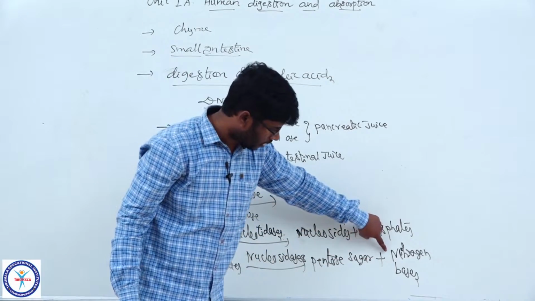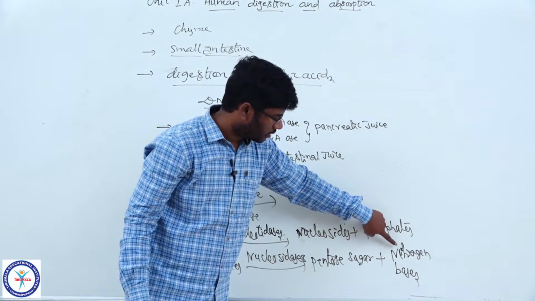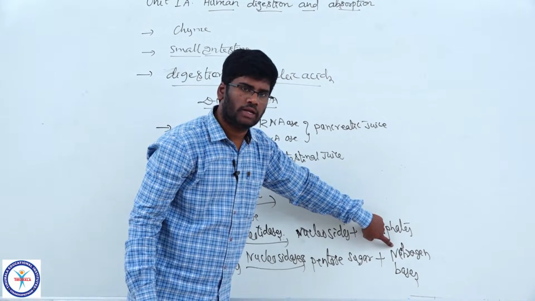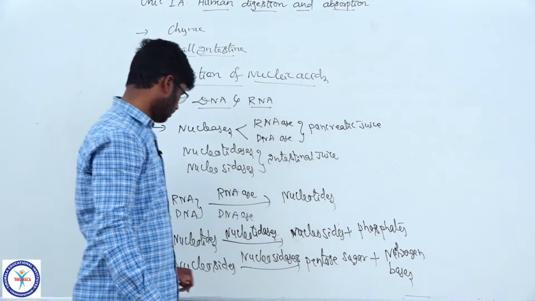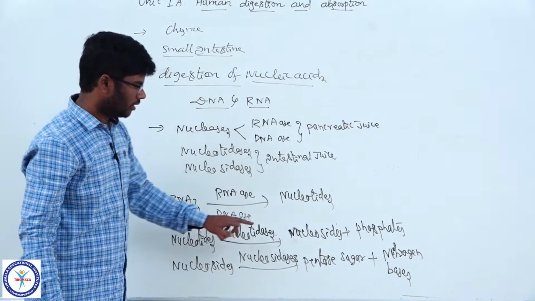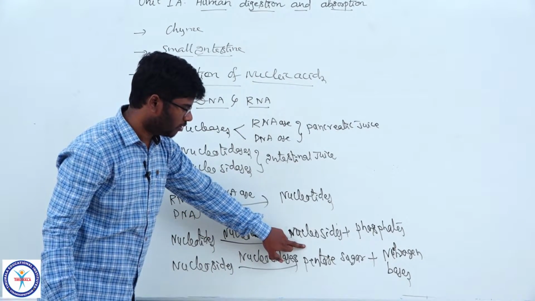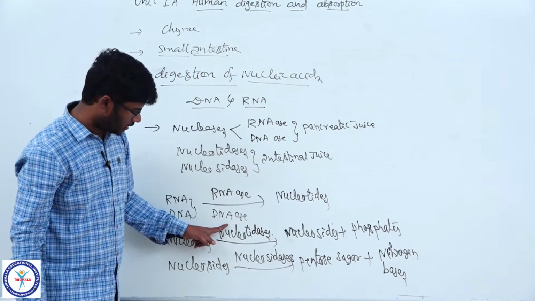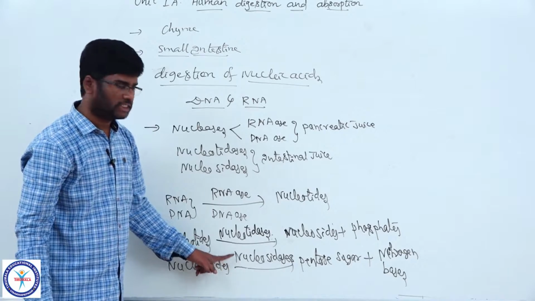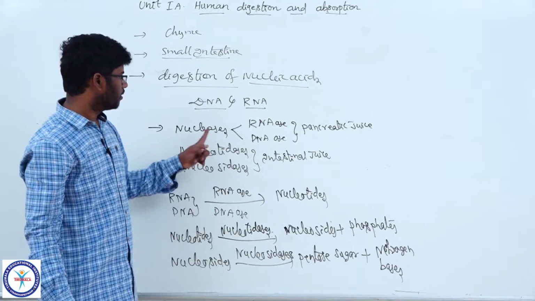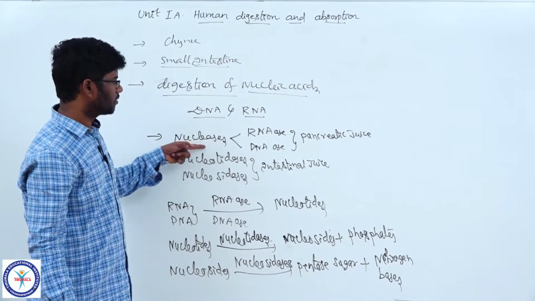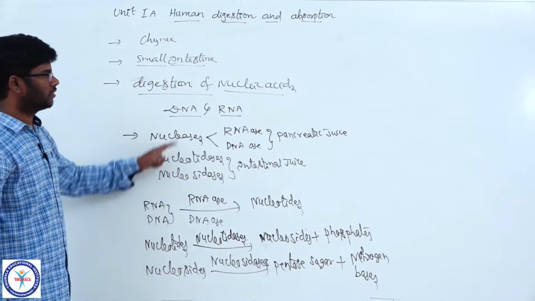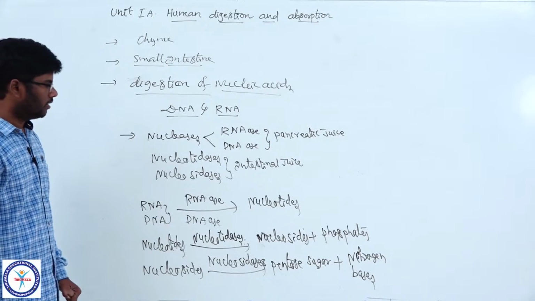The nitrogen bases are of two types, purines and pyrimidines: adenine, guanine, thymine, cytosine, like that. And so like this, the end products are produced in the lumen of the small intestine. But remember, nucleotidases and nucleosidases are the enzymes of intestinal juice, but nucleases are the enzymes of pancreatic juice. So like this, nucleic acid digestion is also over in the lumen of the small intestine.